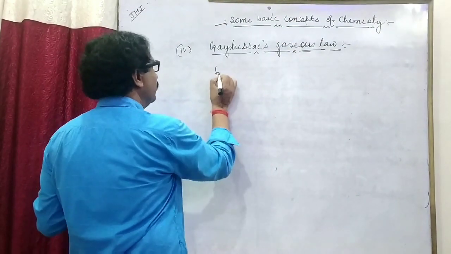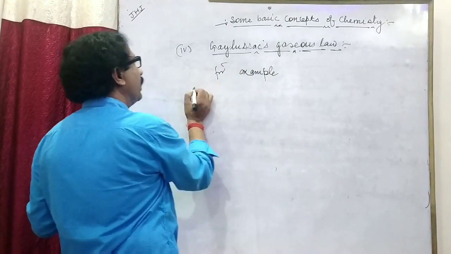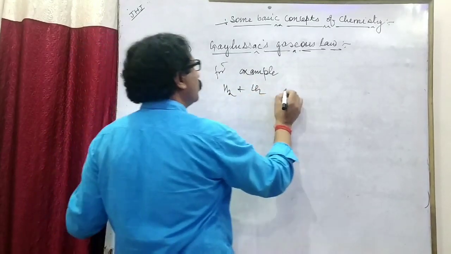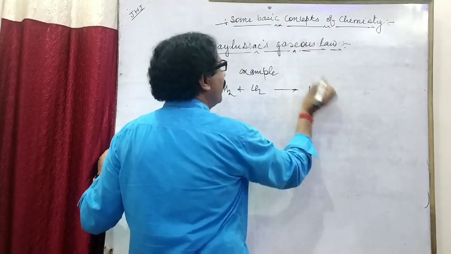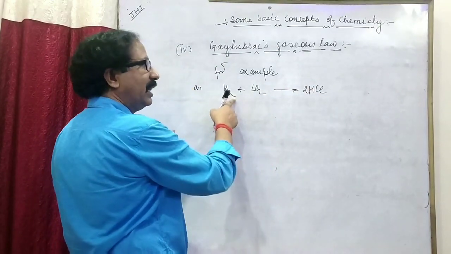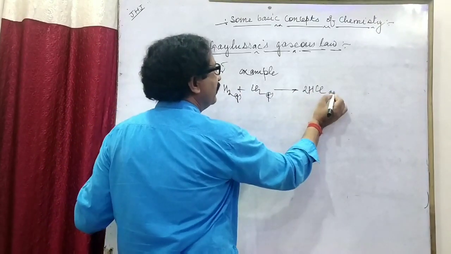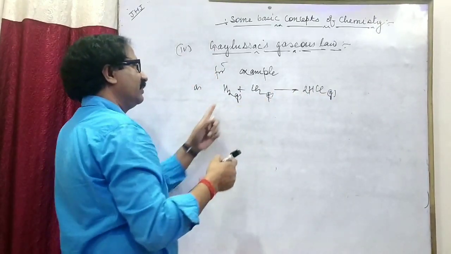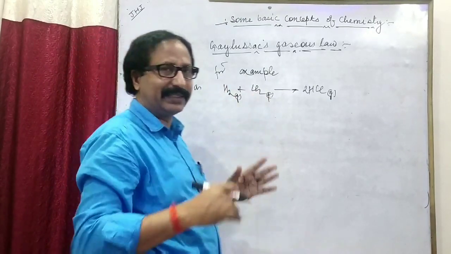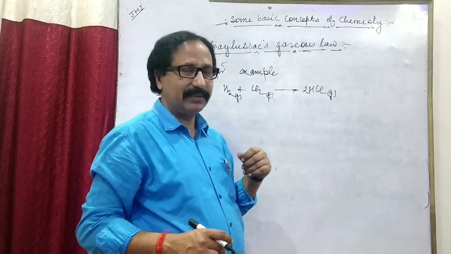For example, hydrogen combined with chlorine to form HCl, after balancing, all gas. Here in case of reactants, two components are present, hydrogen and chlorine, both in the gaseous state, and the product is also a gas.